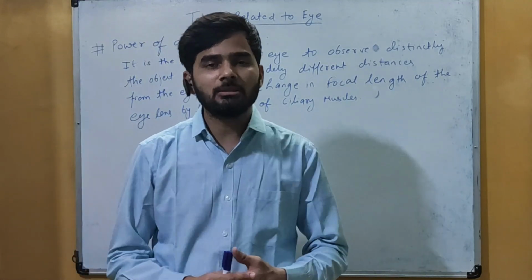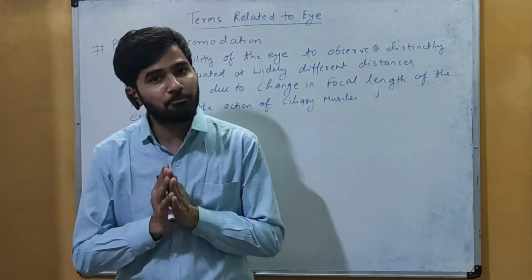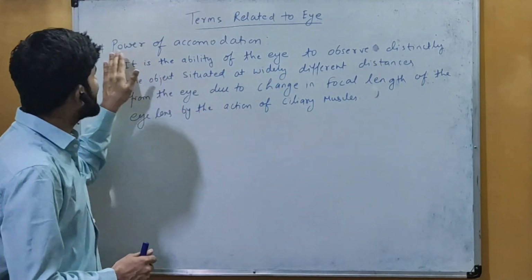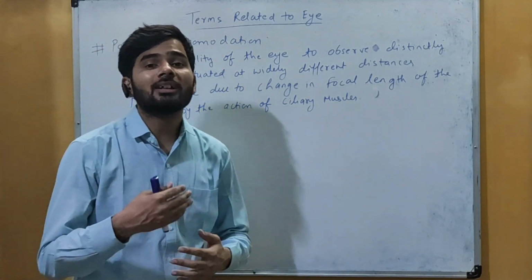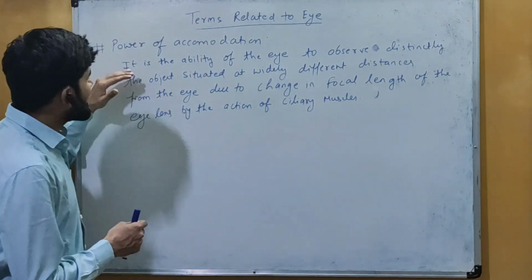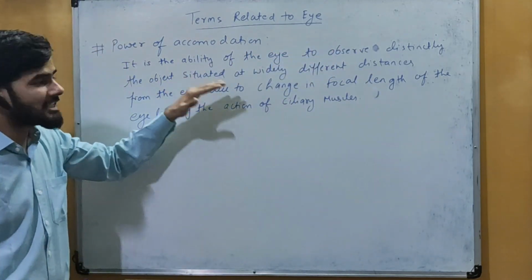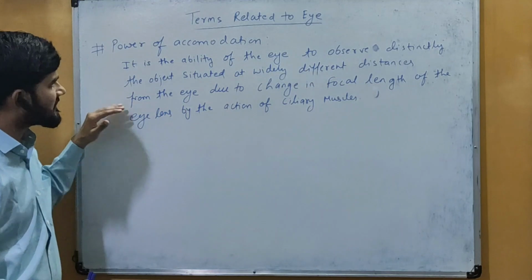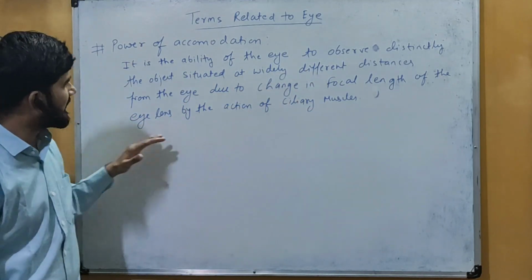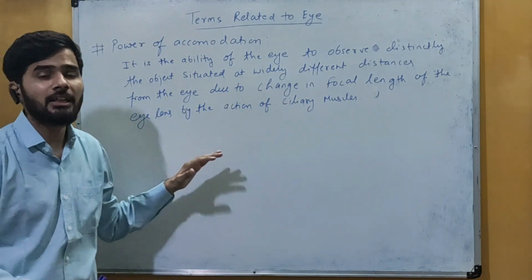Now we have another term which is related with the eye and which is very important from exam point of view, that is the power of accommodation. Now what is this power of accommodation? It is the ability of the eye to observe distinctly the objects situated at widely different distances from the eye due to change in focal length of the eye lens by the action of ciliary muscles.